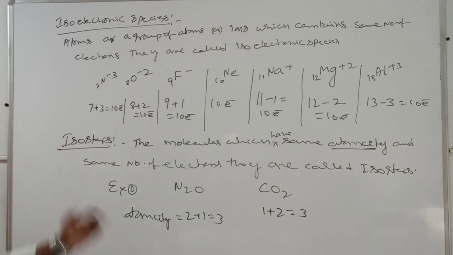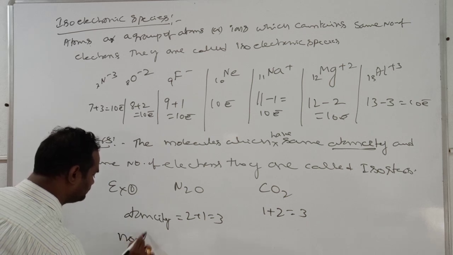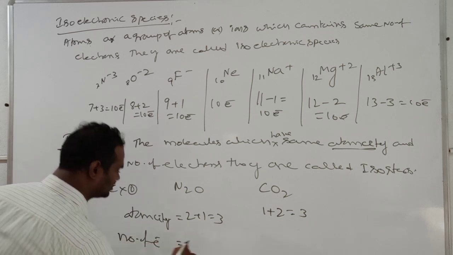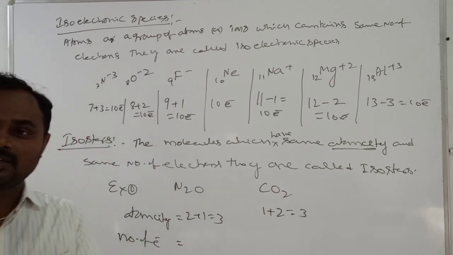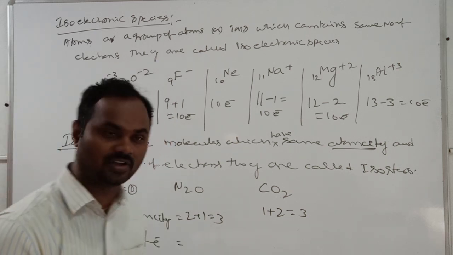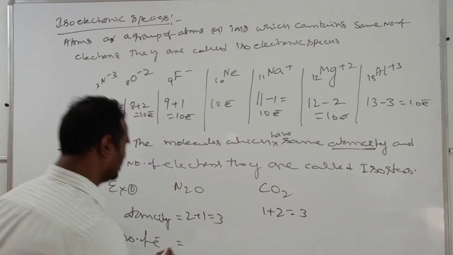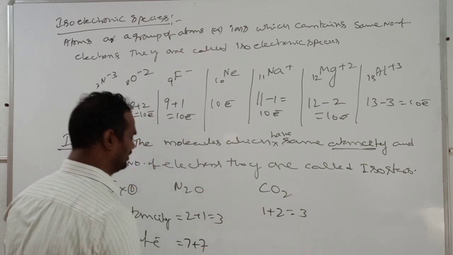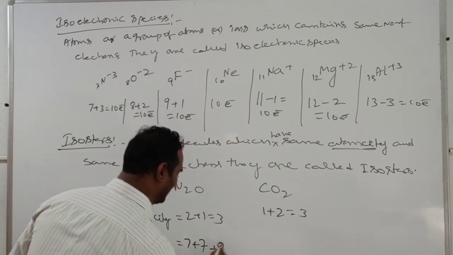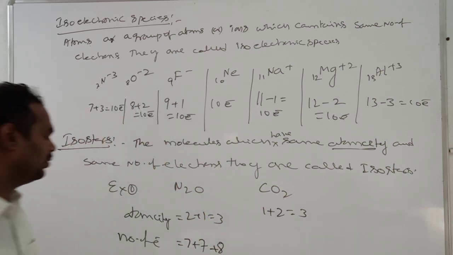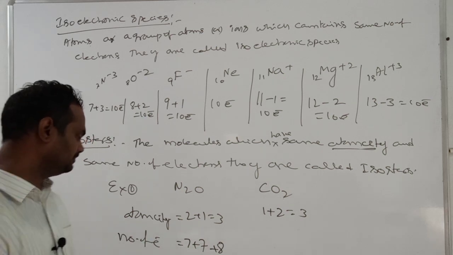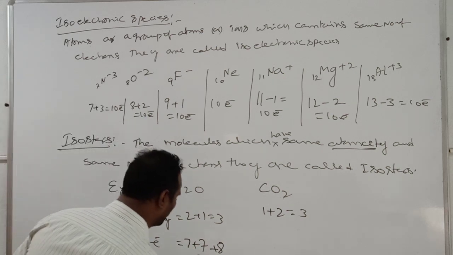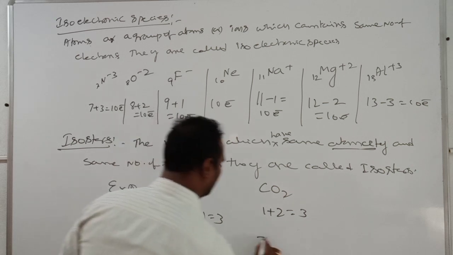In the same way, number of electrons, carefully see. Here how many nitrogen atoms? All are neutral, no negative, no positive. 2 nitrogens, so 7 plus 7, plus 1 oxygen, 8. That is 14 plus 8, 22 electrons are present. Now come here.